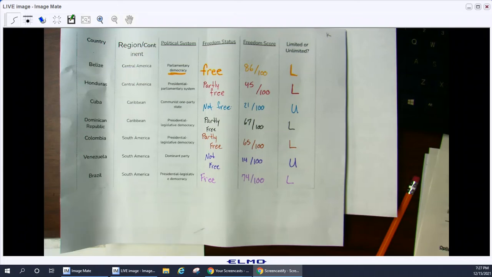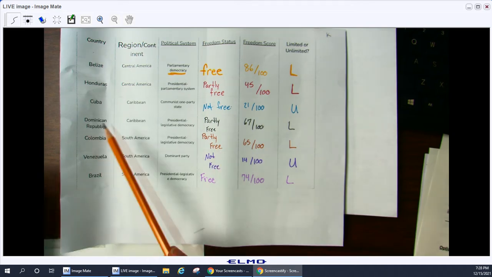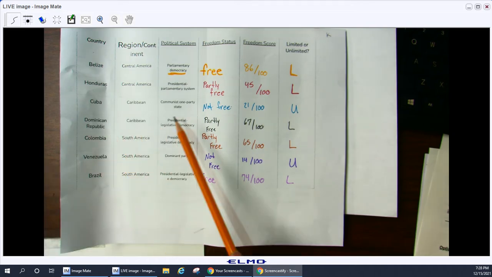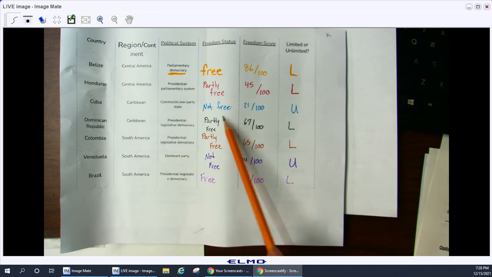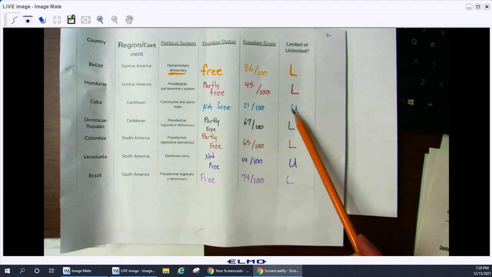Alrighty guys, so today I'm going to show you an example of how to complete the SAQ in your Schoology today. If you go back and remember, pull it to the front of your brain, when we compared political systems of the Caribbean, Central and South America, we have our countries, our region, the political system, the freedom status, the freedom score, and whether it was a limited or an unlimited government.